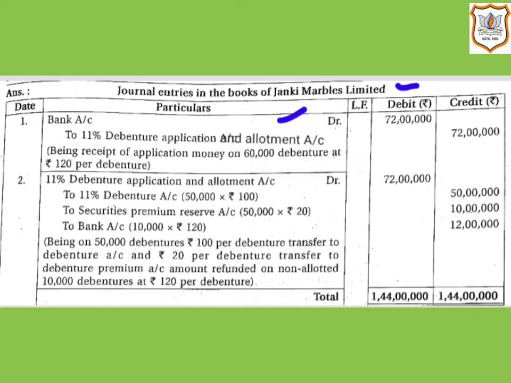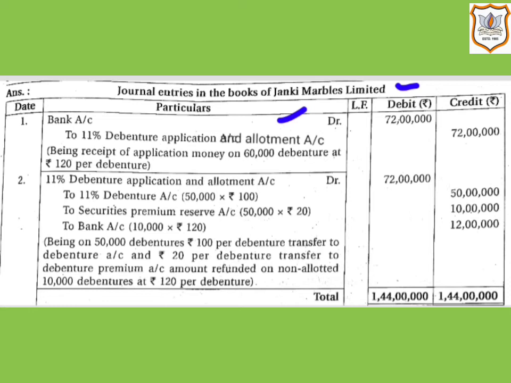by rupees 72 lakh, that is 60,000 debentures multiplied by rupees 120, that is rupees 100 face value plus rupees 20, that is amount of premium per debenture, that comes to rupees 120.